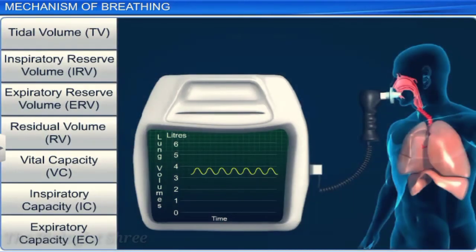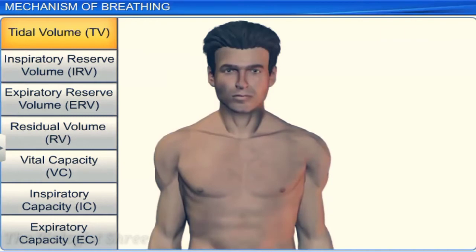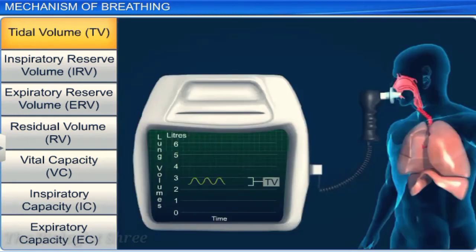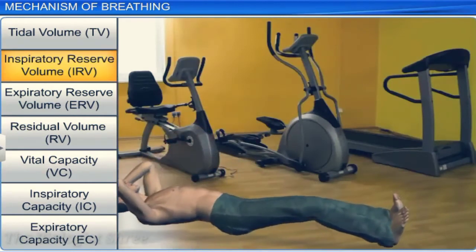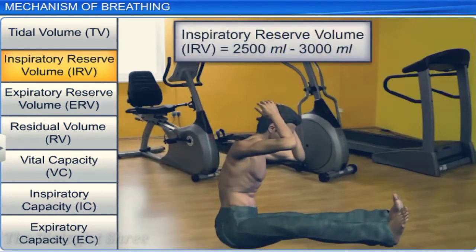Let's discuss the respiratory volumes and respiratory capacities. Volume of air inspired or expired during each normal breath is called tidal volume. A healthy man can inspire or expire approximately 6,000 to 8,000 milliliters of air per minute. Inspiratory reserve volume is the additional volume of air that a person can inspire by a maximal inspiration. This usually happens during exercise or exertion when we need to breathe forcibly. This averages from 2,500 milliliters to 3,000 milliliters.